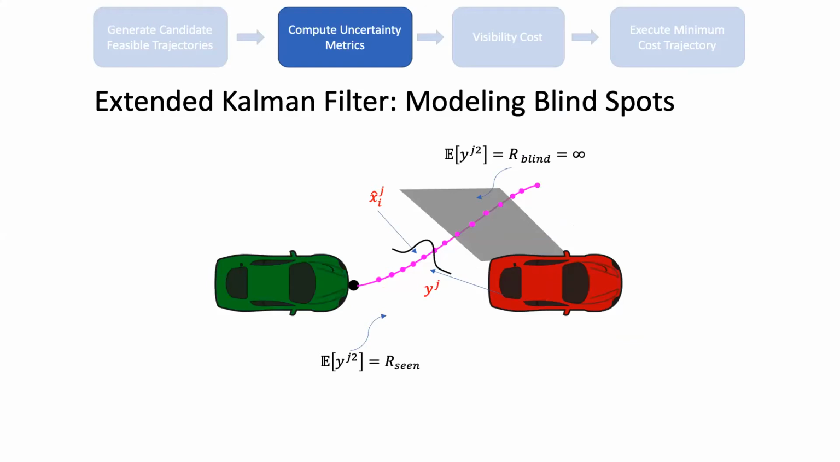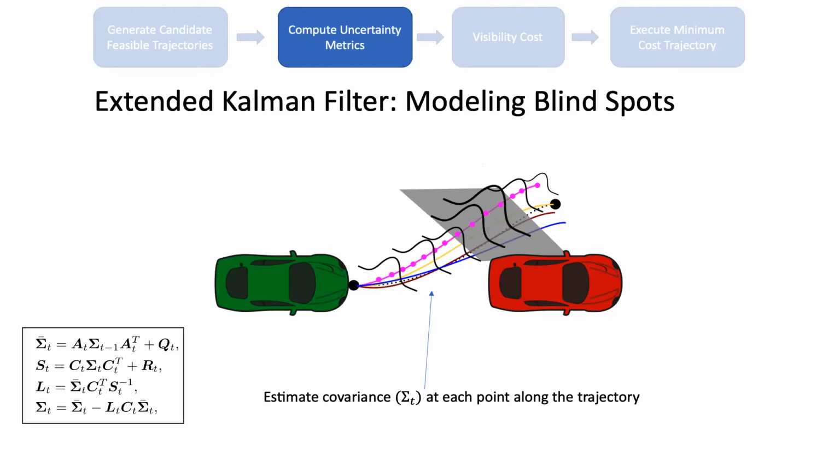Then we're going to model the visibility of these vehicles using the extended Kalman filter. So we assume that the vehicle around us, here this red vehicle, collects measurements yj of the ego vehicle's position and computes an estimate on the ego vehicle's position xi hat. Then the measurement's noise is going to depend on whether it's in the blind spot or not. When the ego vehicle is in the blind spot of the surrounding vehicle, it gets an infinite noise measurement, whereas when it's outside of the blind spot, it gets some noisy measurement with some variance RC.